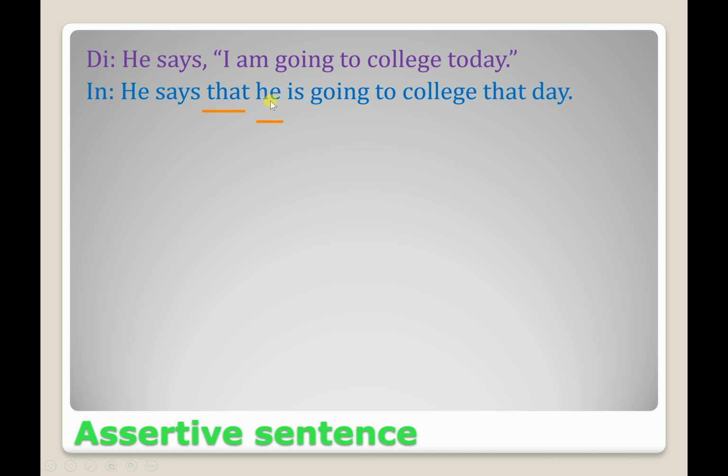Then the pronoun changes: I has been changed into he. Then the tense change: actually it is in present indefinite tense, so there is no change of tense. But depending on the pronoun, the auxiliary verb is changed. So he is going to college, and for today we will use that day. So these are the changes from the first sentence.